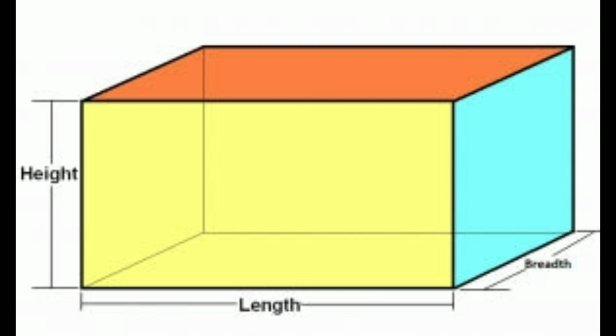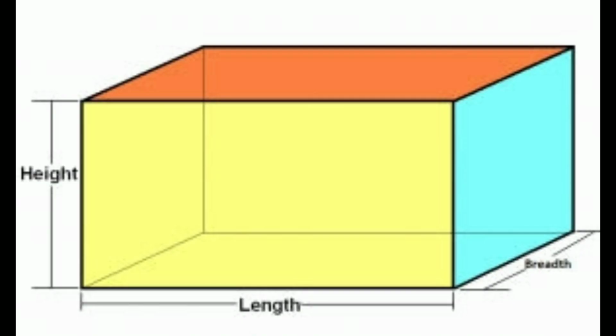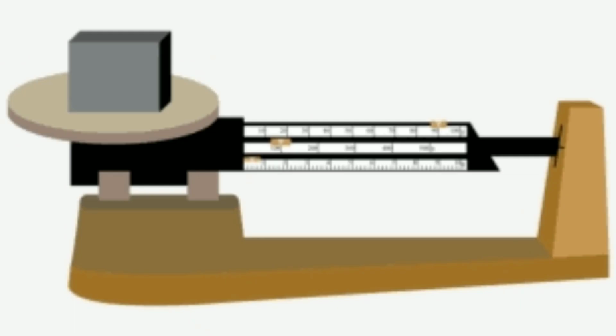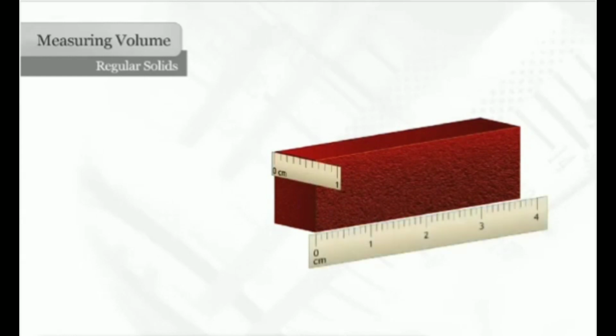For understanding that, let us consider a cuboid, which is a regular solid. As we know, density equals mass by volume. First of all, we need to find the mass of the given solid. The mass can easily be calculated by use of a beam balance, and then the volume of the given solid needs to be found. The volume can be calculated by knowing its dimensions and applying a formula.